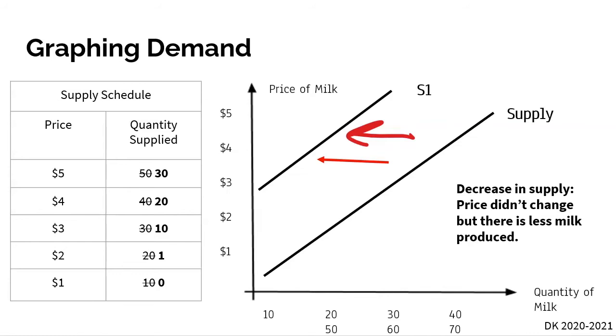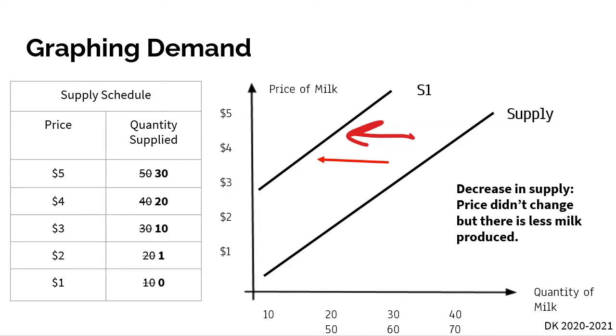And I can't stress this enough for both demand and supply. Price never shifts our demand and supply curves. The only thing a change in price affects is our quantity demanded and or our quantity supplied. So our price can impact movement along our demand curve, which is a change in quantity demanded. Also, if there's a change in price, it can also cause movement along our supply curve, which we're going to call a change in quantity supplied.